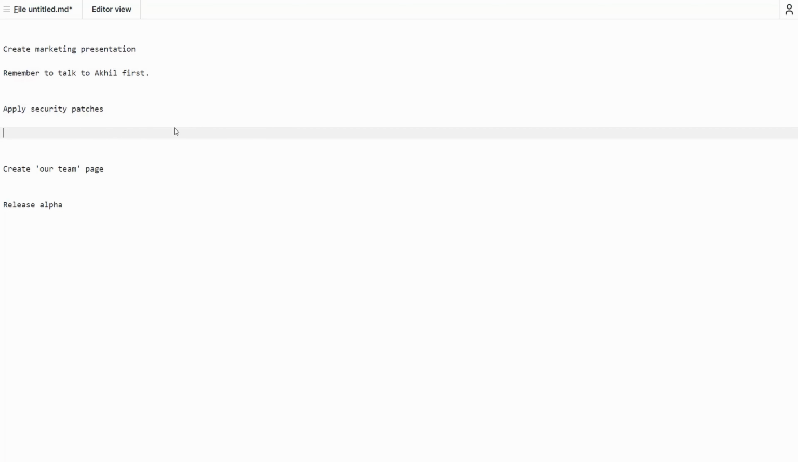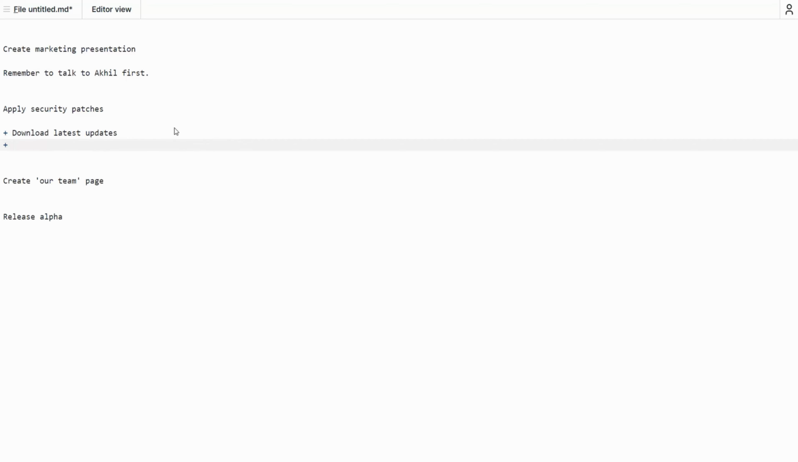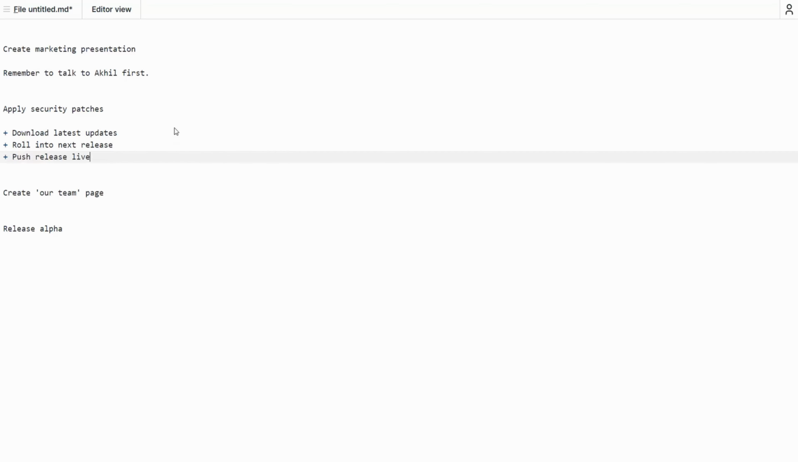I'd probably put some more detail in under the security patches. Perhaps I'll put in some sort of bullet list of things I've got to do. And some of those are starting to feel a little bit like a to-do list, so I can use Markdown here to actually augment these and get them set up as to-do items.